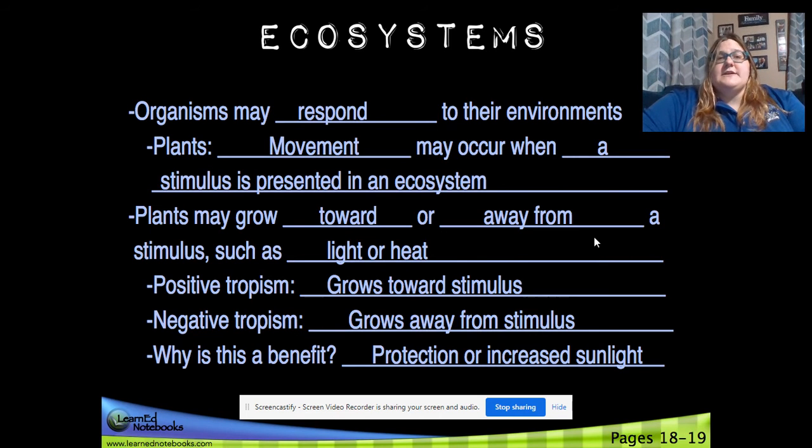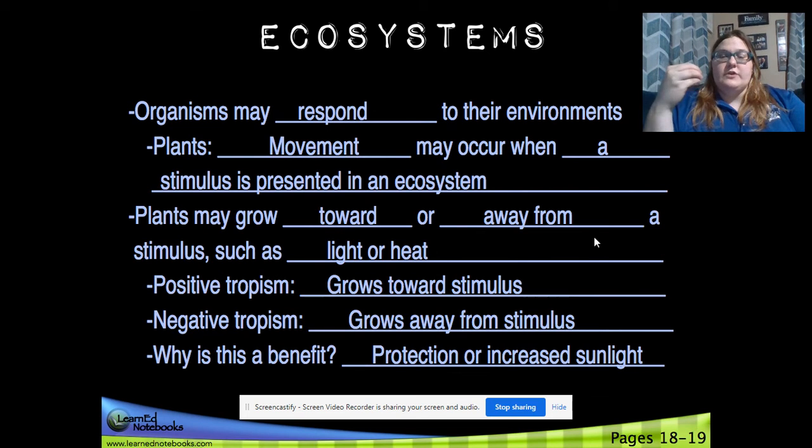Organisms may respond to their environments. How do they respond? In plants, a movement may occur when a stimulus is presented in an ecosystem. They might go towards it, like phototropism. They move towards the sun. Plants may grow towards or away from a stimulus, such as light or heat. Positive, it grows towards the stimulus. Negative, it goes away from the stimulus.